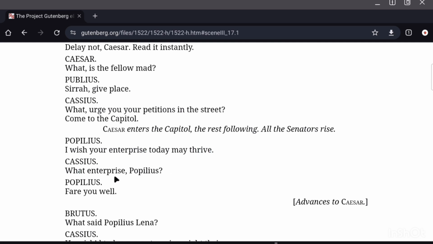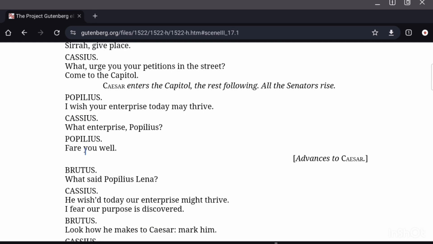Cassius says, what enterprise, Populus? Populus: Fare you well. So Populus gives a hint that perhaps he knew about the conspirators' plan to murder Caesar. Cassius suspects that Populus has some clue to their plans. But Populus does not reveal anything, he just says, fare you well, and advances to Caesar.